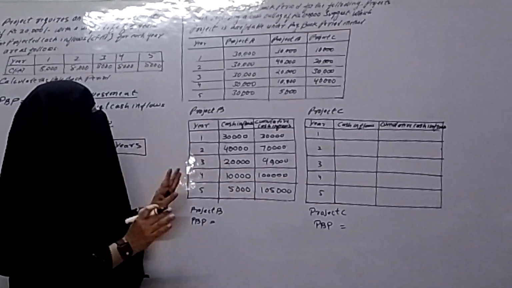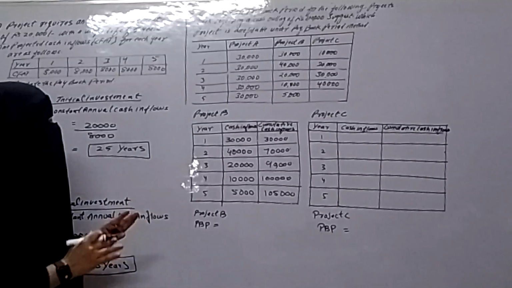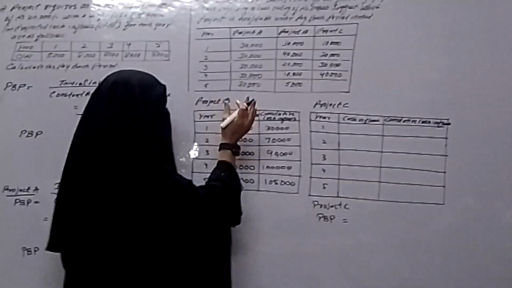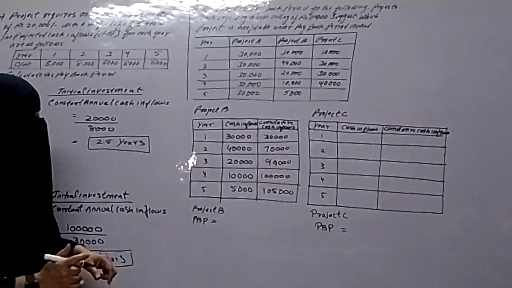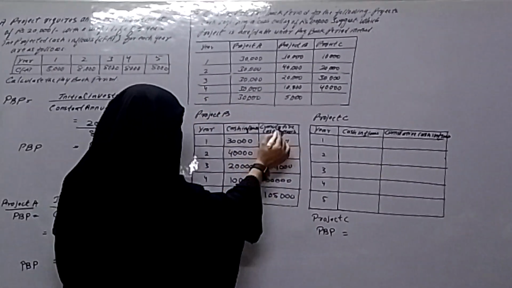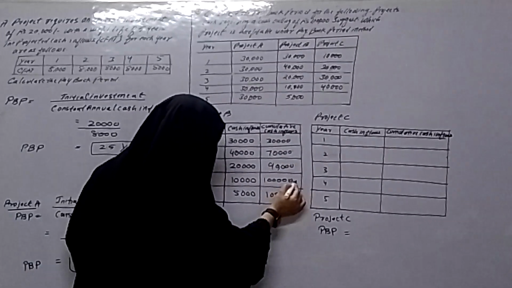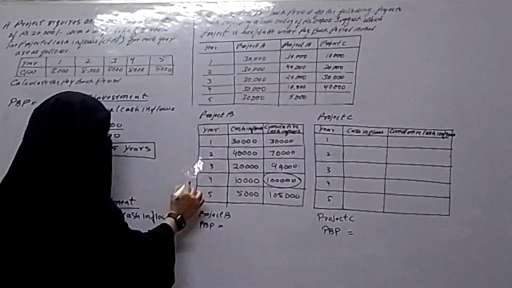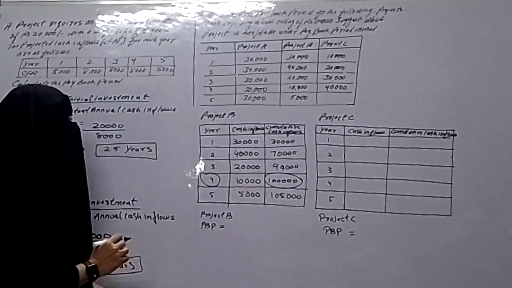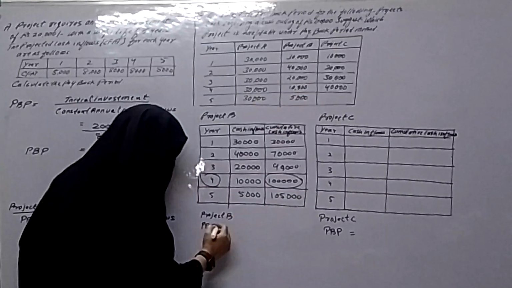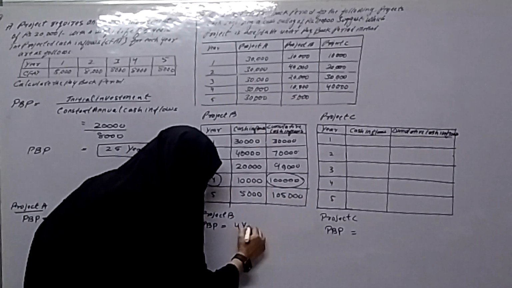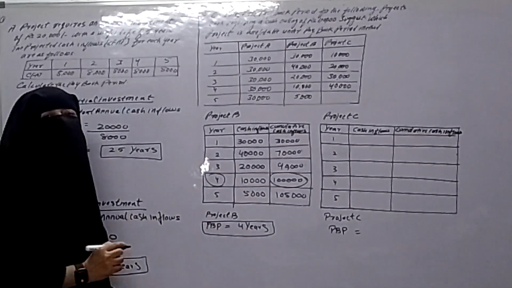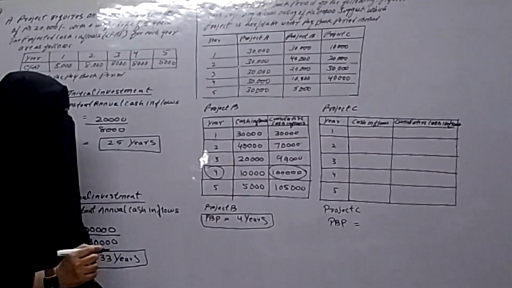Now our initial investment is 1 lakh. Now we have to see in cumulative cash inflows where our initial investment is arising. So our initial investment is 1 lakh and cumulative cash inflows in fourth year is 1 lakh. Exactly 1 lakh in fourth year. So the payback period for project B is 4 years. Because in fourth year exactly we are getting 1 lakh rupees, our initial investment.